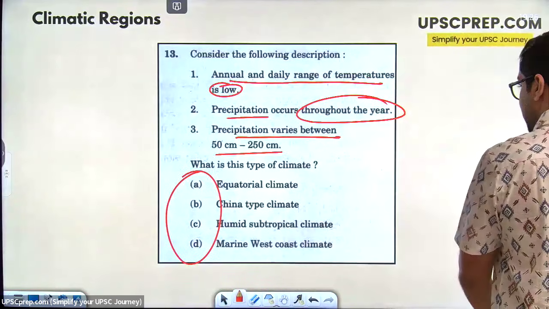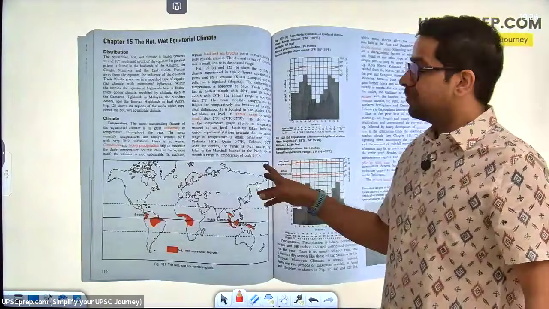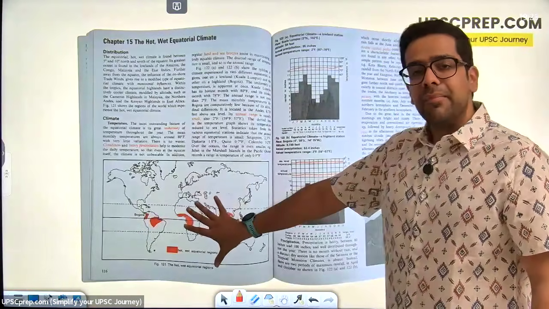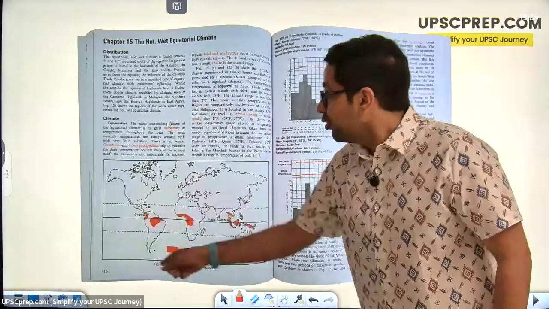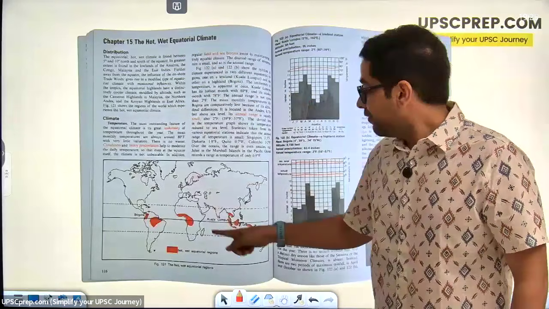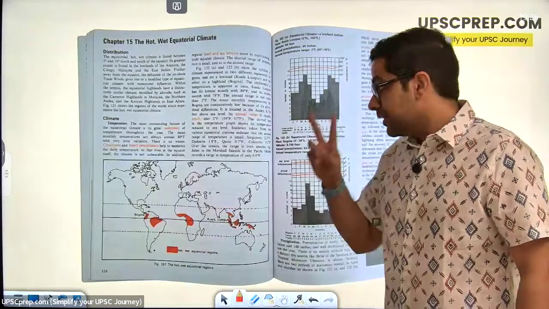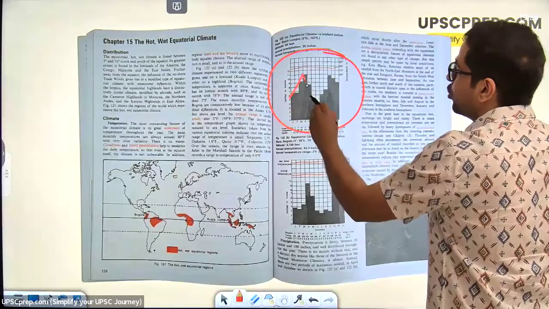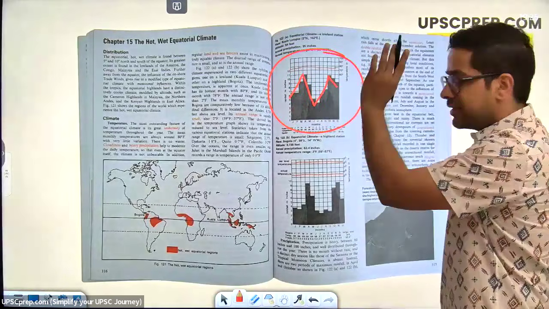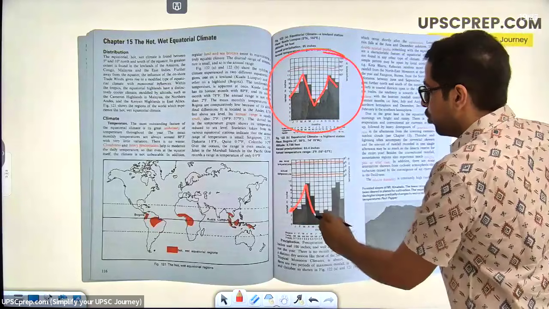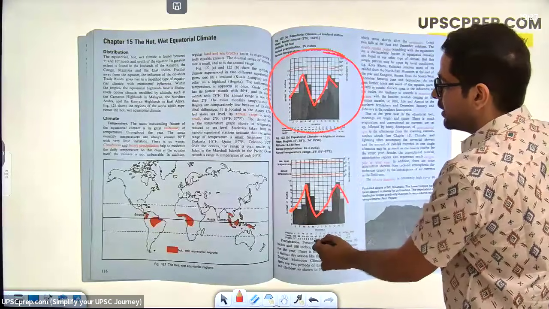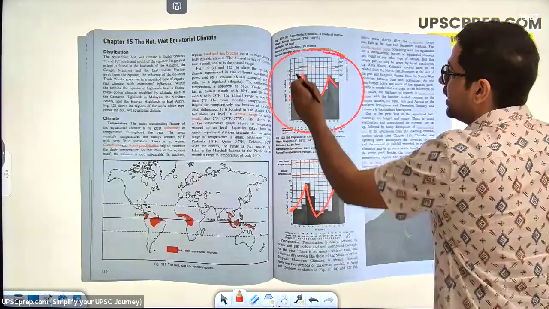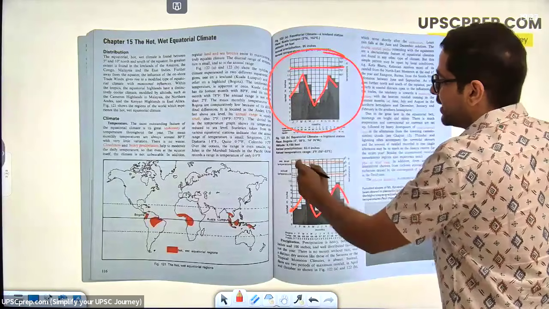तो अब ये, why am I saying do it from GC Leong? GC Leong में इस टाइप का आपको चैप्टर दिया है. सबसे पहले there will be a map given. मैप में उसने बता दी कि ओके, this kind of climatic region found in these regions. सेकेंड, रेनफॉल कैसी है? You can see very clearly throughout the year there is rainfall happening in this region. Throughout the year, this is Northern Hemisphere, this is Southern Hemisphere. Right, throughout the year rainfall is happening. Temperature not varying a lot.